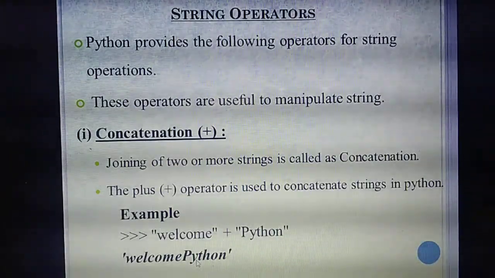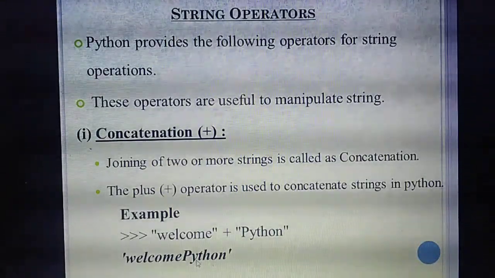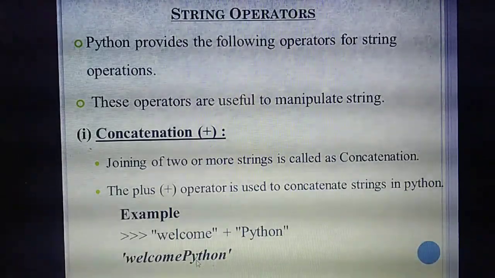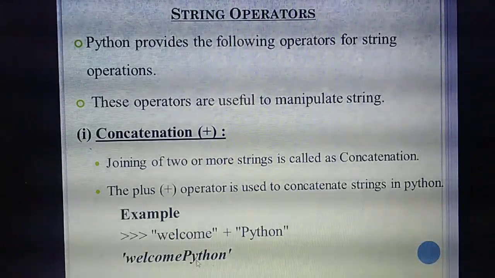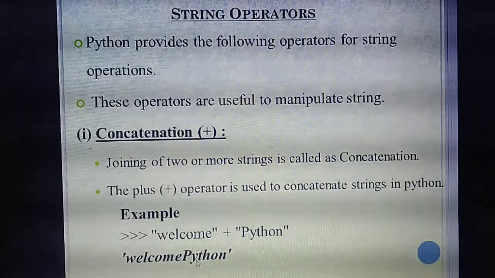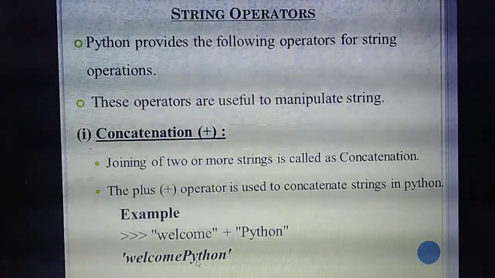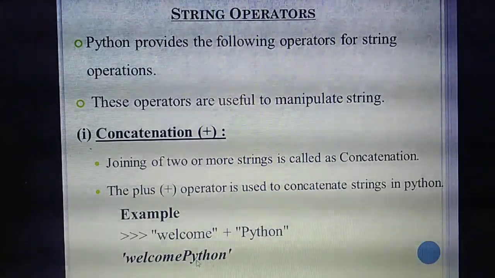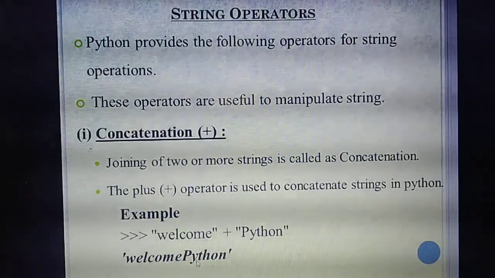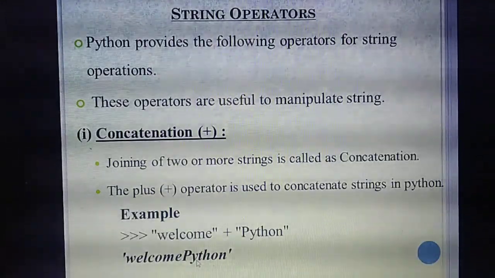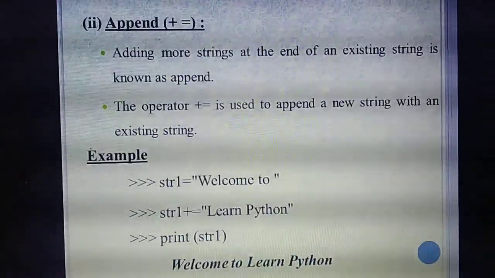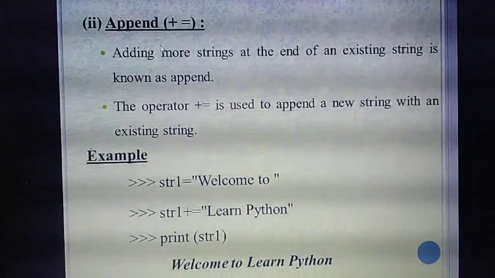Anywhere, for example in a paragraph or in one line, if you need to join two words in between the line, you can join the words by using the concatenation operator, plus. That process we call concatenation. Understand?